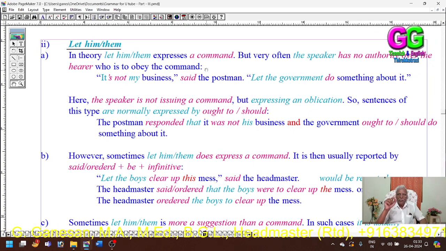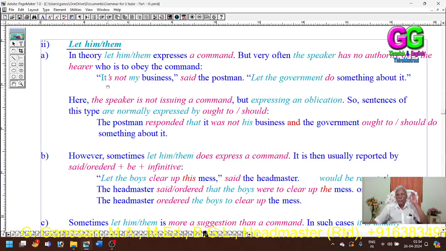The let him or let them expressing command is only in theory, but in actual use, the let him or let them indicates an obligation.